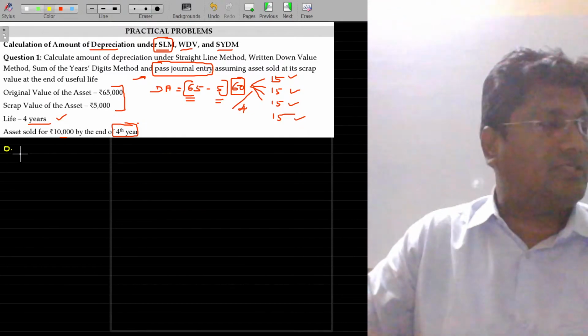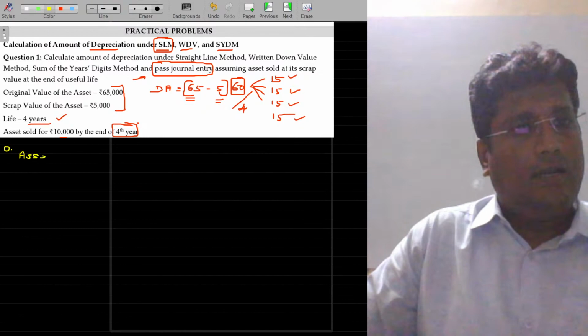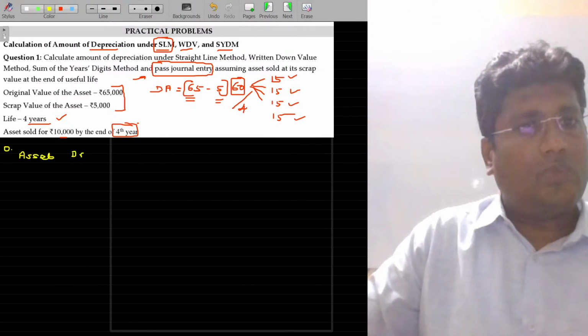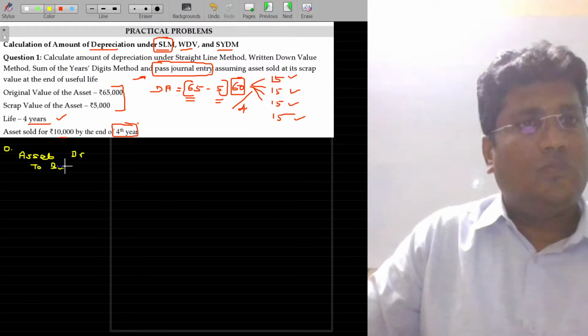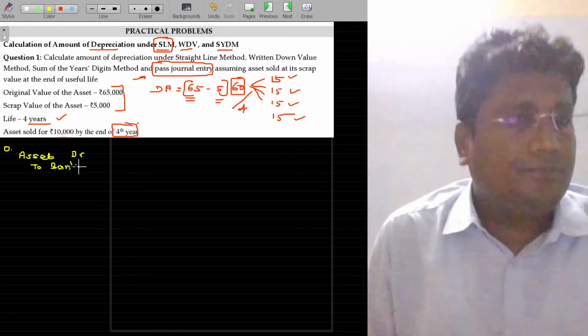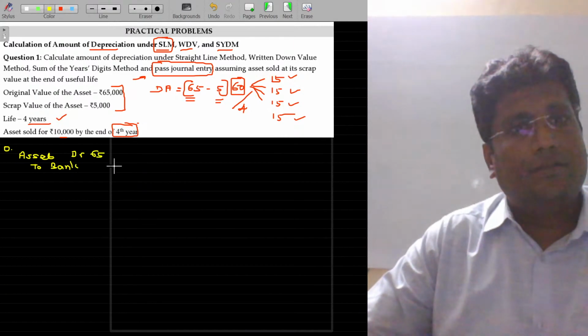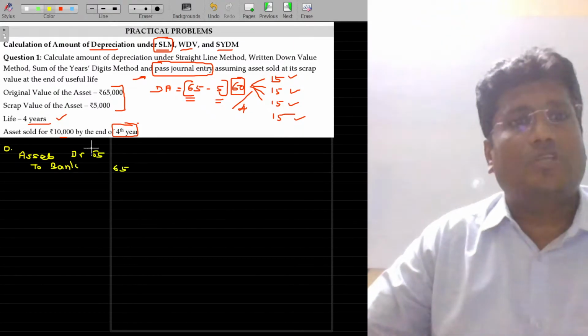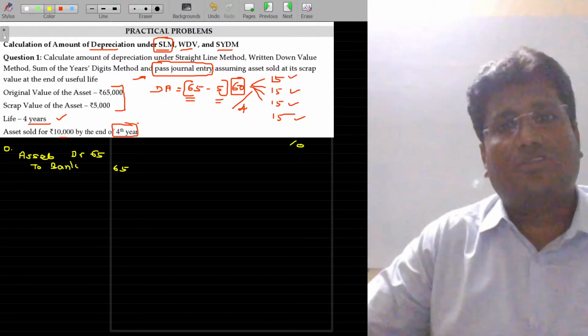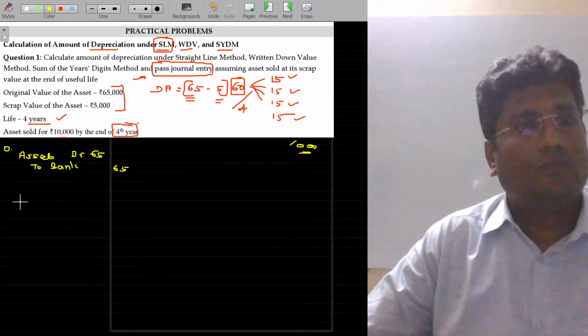The journal entry for purchasing the asset: asset account debit to bank. The value I spent here is 65,000 rupees. I write the value in thousands, three zeros removed.